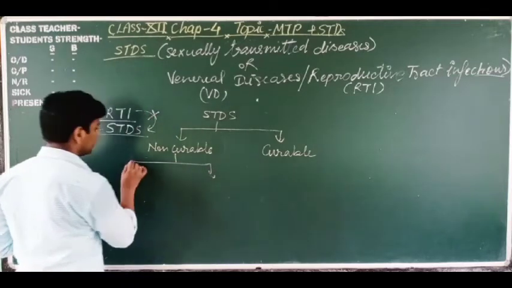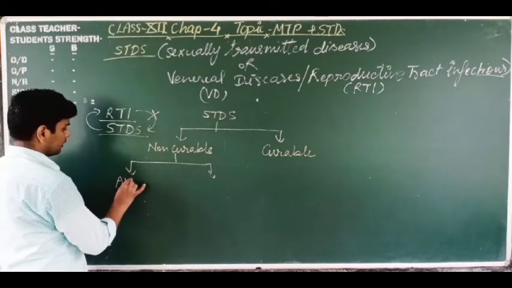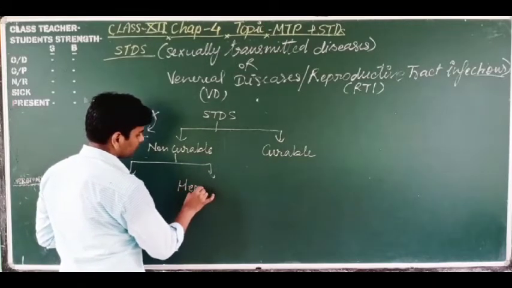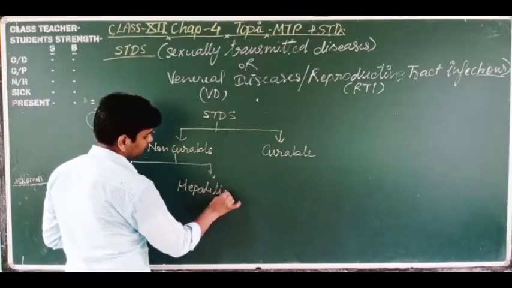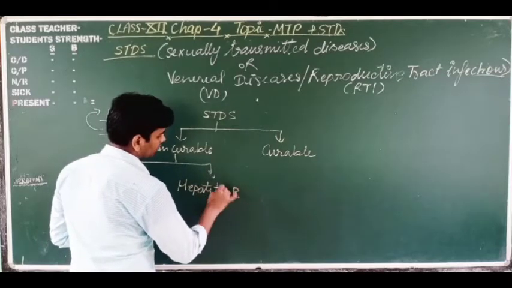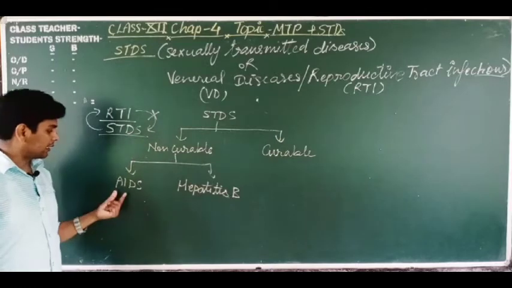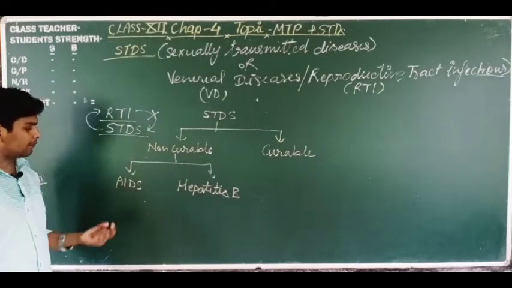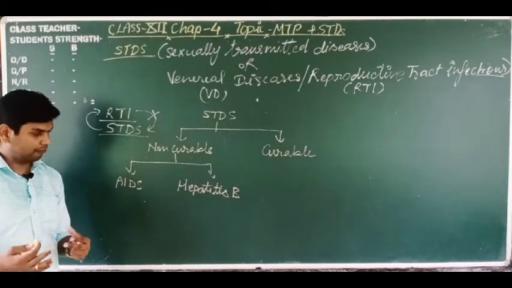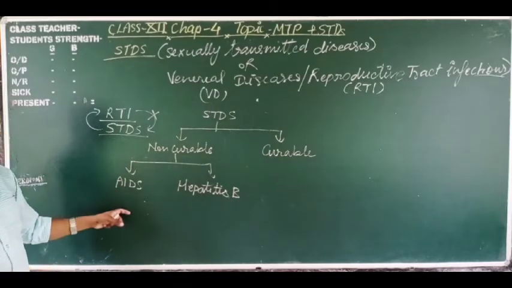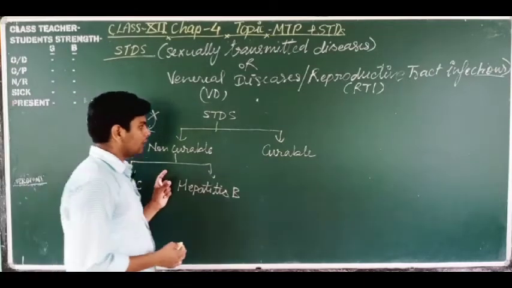These are mainly two STDs, AIDS and hepatitis B. So these are the non-curable STDs. These are not cured. Their spread can be prevented, but they are not fully or completely cured. So these are the non-curable STDs.